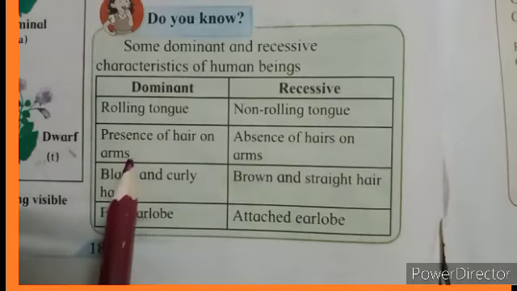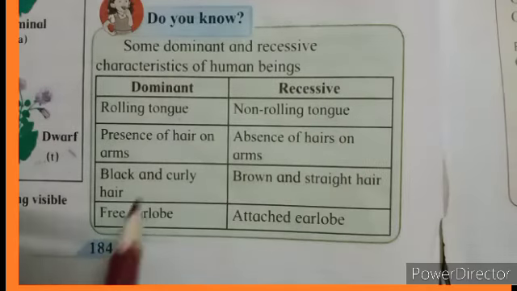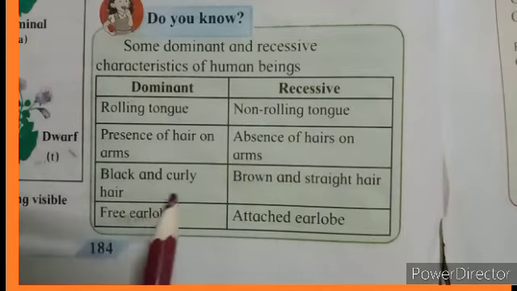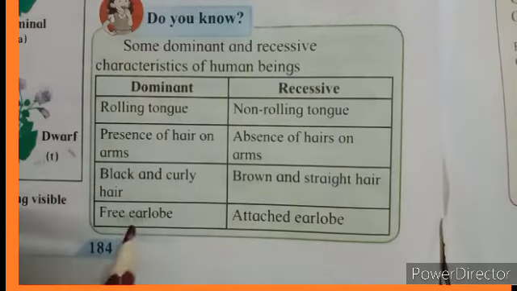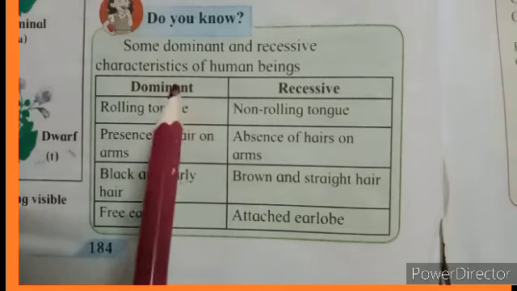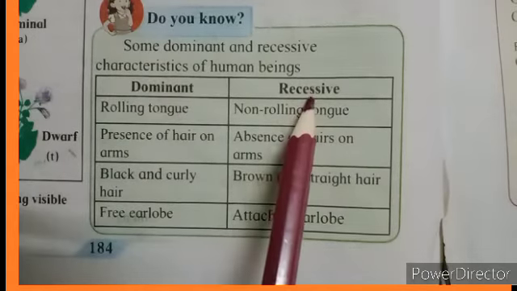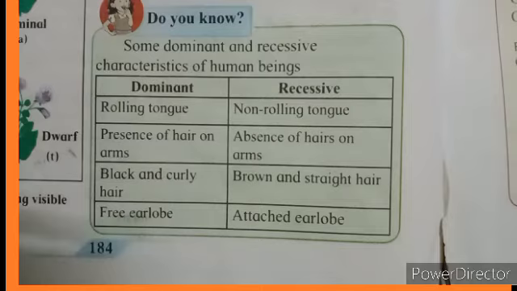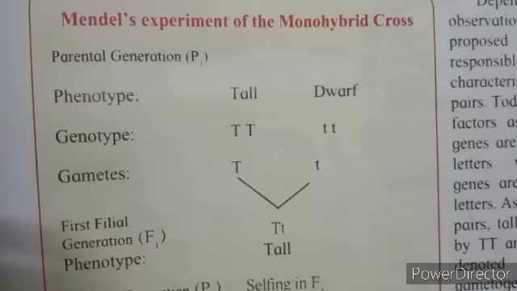Presence of hair on arms, absence of hairs on arm is the recessive one. The dominant character is black and curly hair. Recessive one is brown and straight hairs. Free earlobes, this is the dominant character in humans, while attached earlobe is the recessive character in human beings. Please remember these dominant and recessive characters.